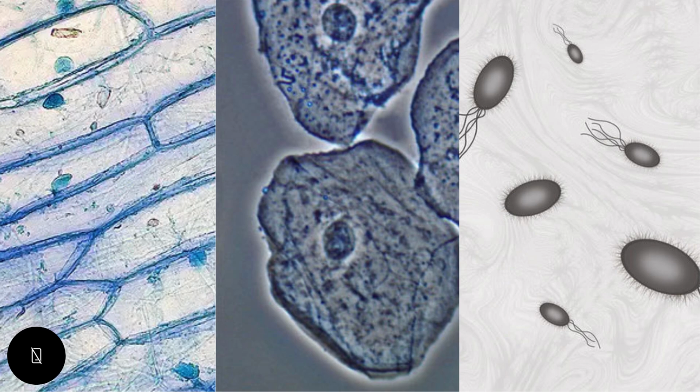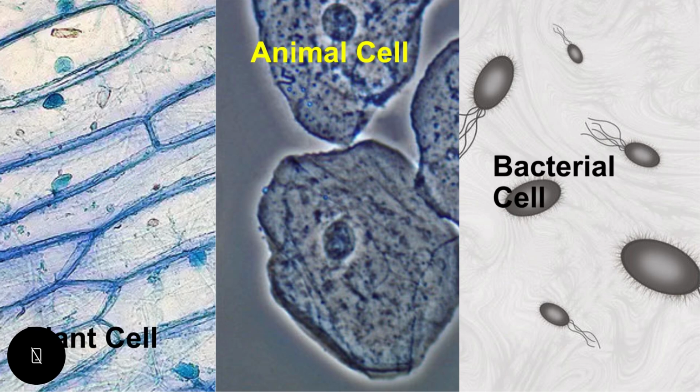So these are example of cell structure. In the first image, we have the plant cell. In the second image, we have the animal cell. And in the last image is a common image of the unicellular cell, such as the bacteria.